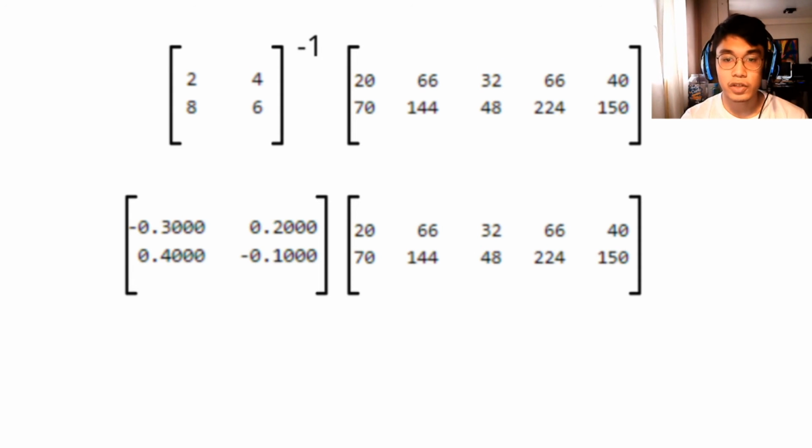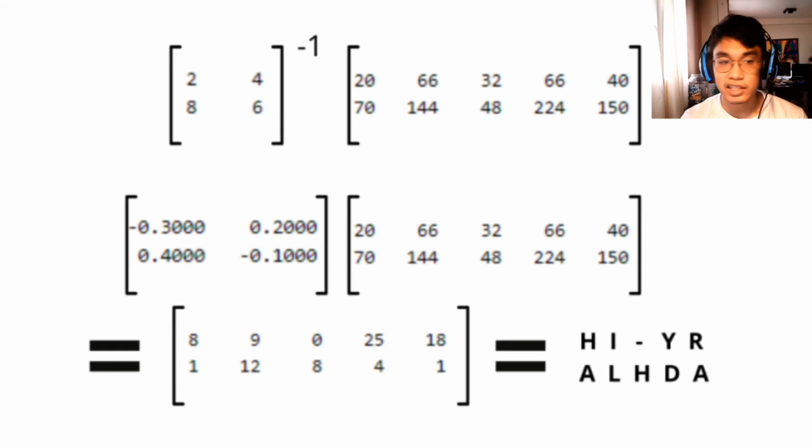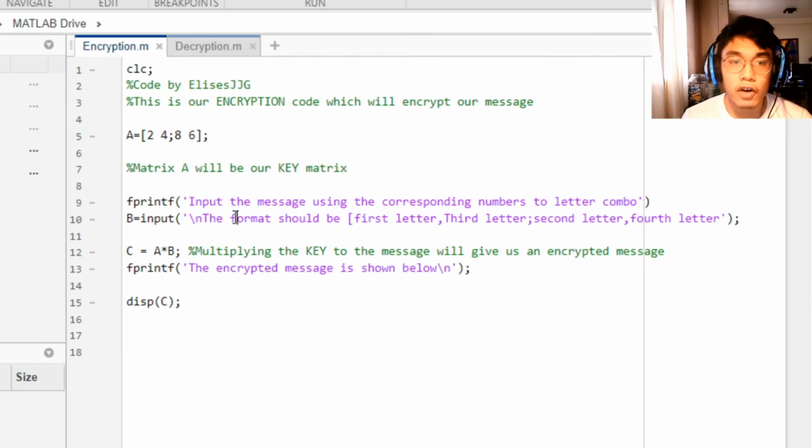So basically what we do is get the inverse of the key matrix and then multiply that by the encrypted message. Doing so will yield us the original message, 8 19 12 8 25 4 18 and 1, which is the message Hail Hydra. So now what can we do to computerize this process? Let's head over to MATLAB to create a simple code that will encrypt and then another code that will decrypt our message. Okay, so here we are in MATLAB.